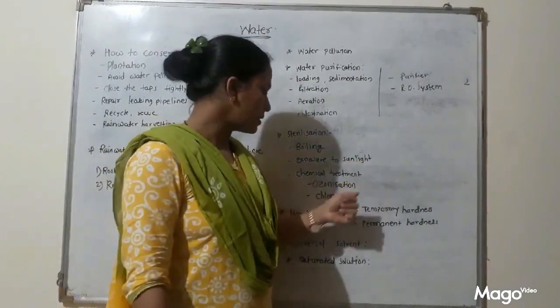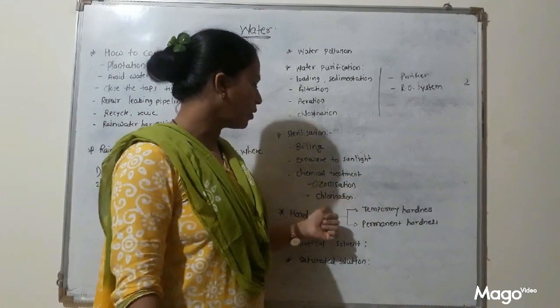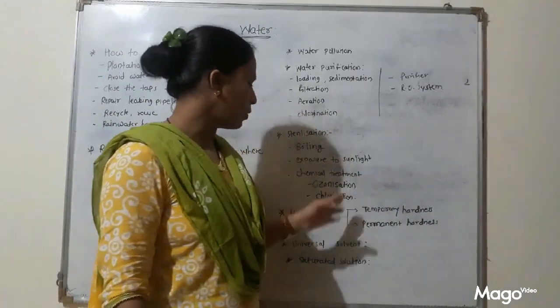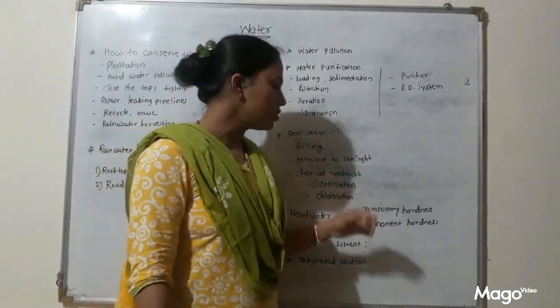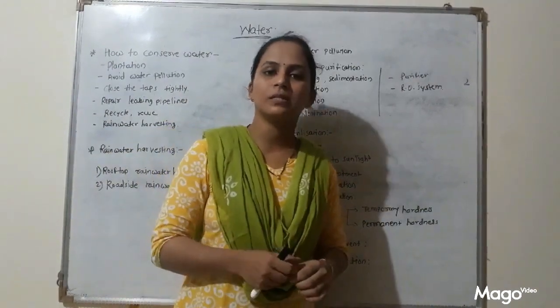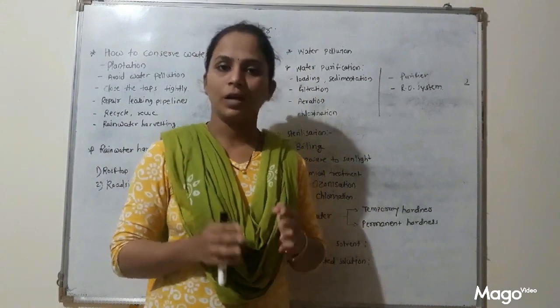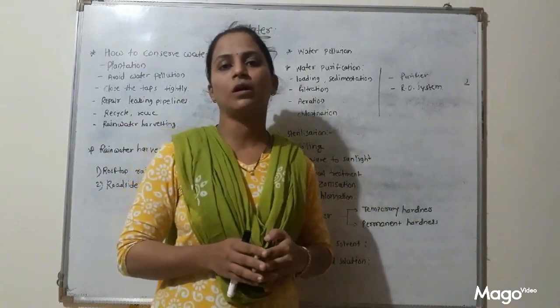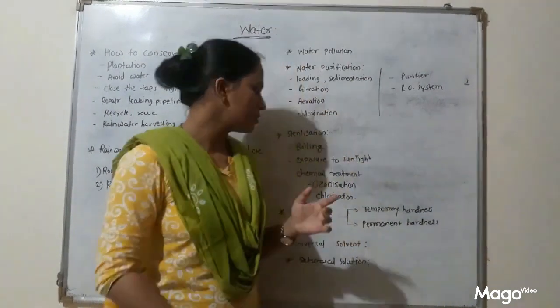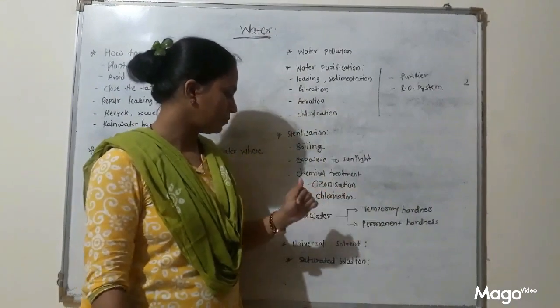Then chemical treatments are there like ozonization and chlorination. Chlorination, just now I told you what is chlorination. And what is ozonization? Ozone is the gas which is used to kill germs present in water. So if this ozone is used for sterilization, then that is called ozonization.